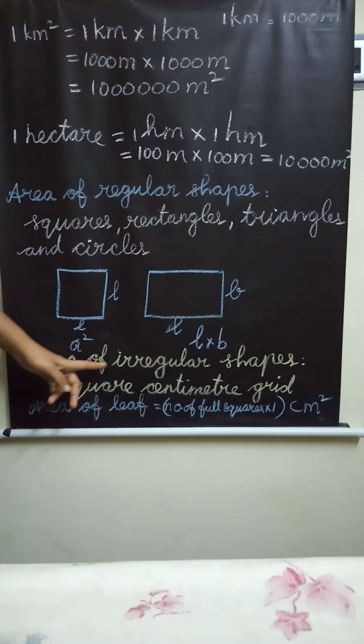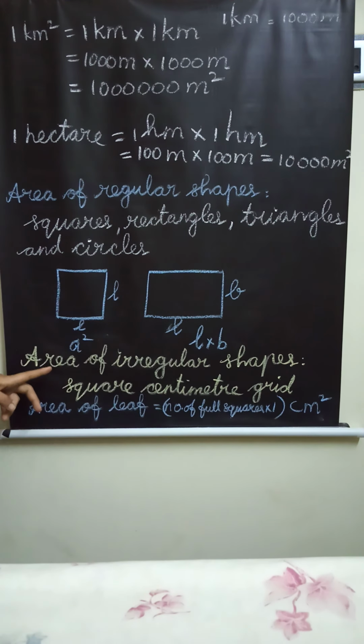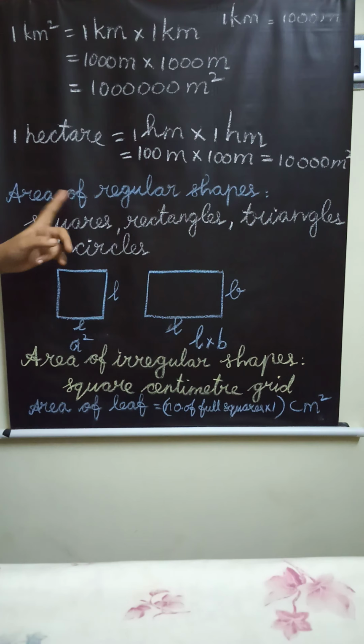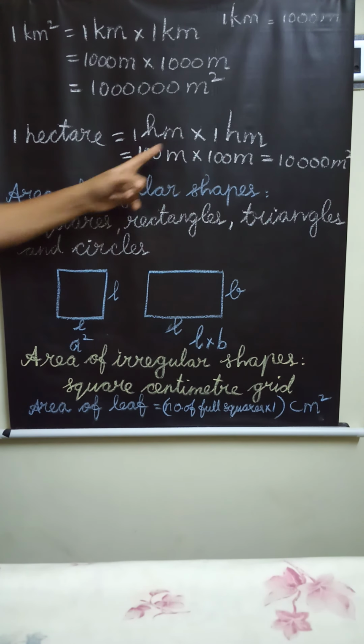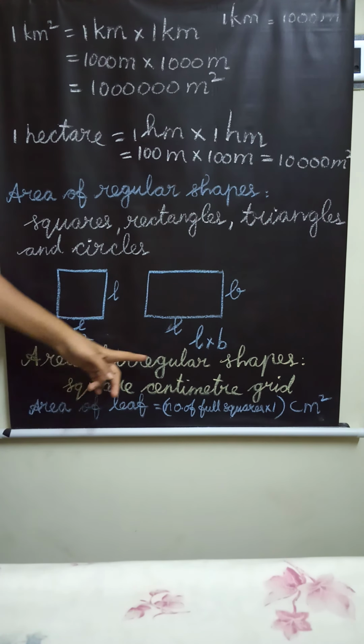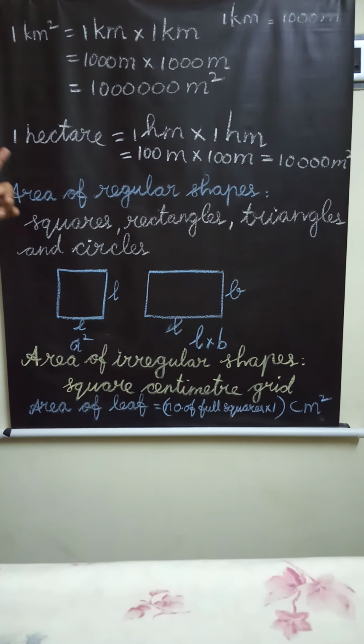Okay, next, area of irregular shapes. First we saw area of regular shapes. Next, area of irregular shapes. Only the regular shapes have formulas, but the irregular shapes don't have a formula. Then how will we find the area of irregular shapes?